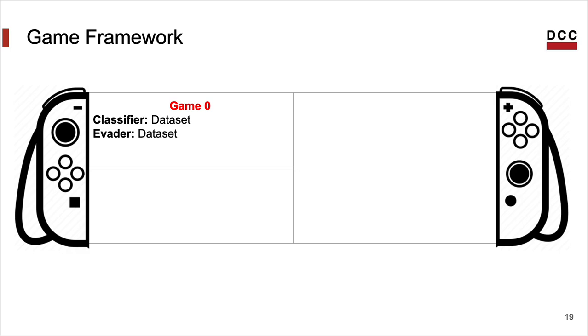Classifiers and evaders have access to the same dataset of programs. Part of this dataset will be used to train the classifier. The other part will be used by the evader to challenge the classifier. The evader does not perform any obfuscation. In game 1, the evader will have access to an obfuscator. Thus, it's allowed to transform a program before challenging the classifier.